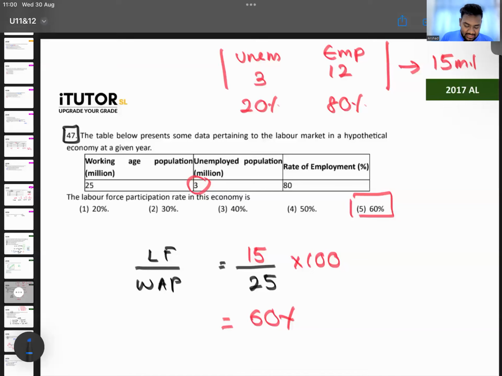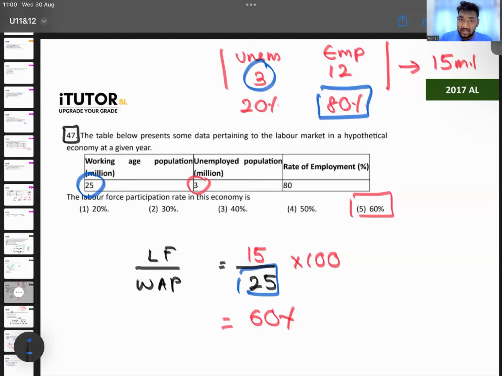I'll quickly summarize 47 again. They're asking for the labor force participation rate. Labor force participation rate is the labor force divided by the working age population. Working age population, they gave 25. Labor force, we don't know, we have to find. You know, labor force is the addition of employed and unemployed people. They are saying unemployed 3 million, employment rate is 80%.